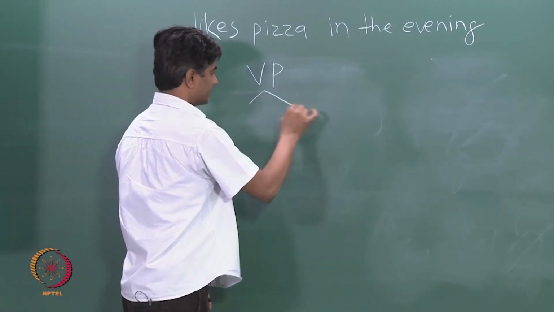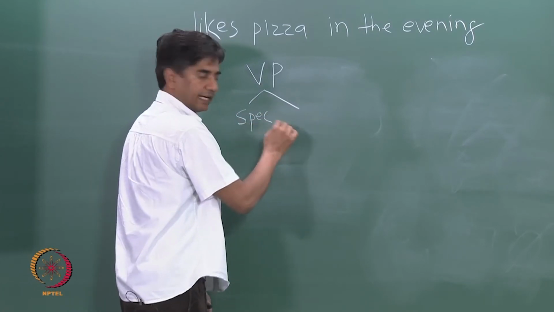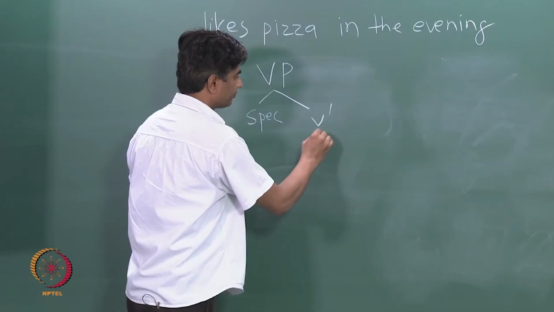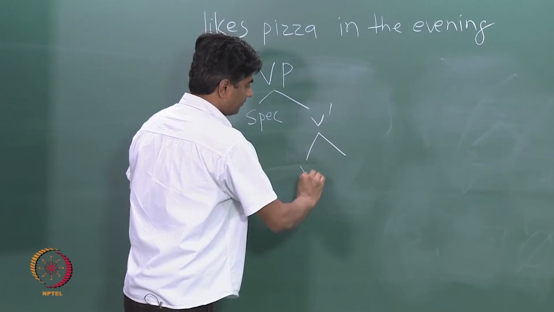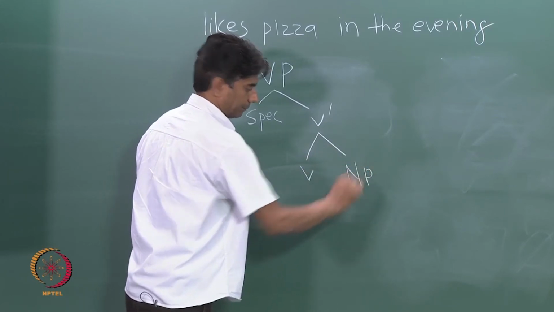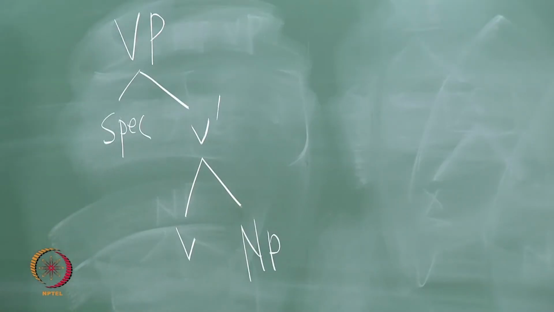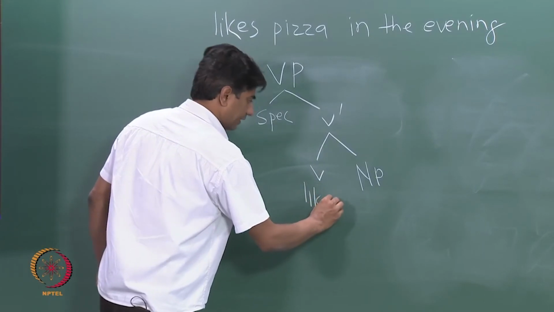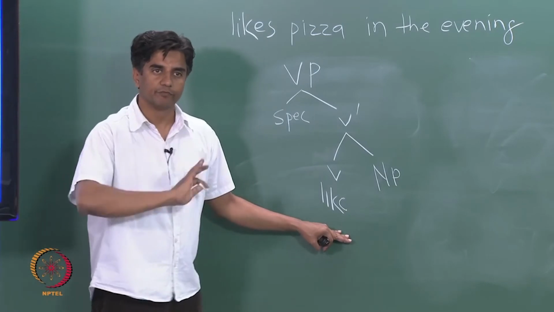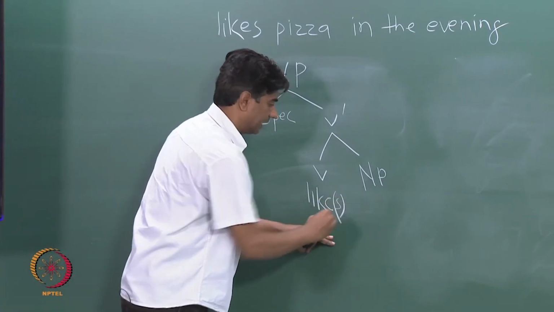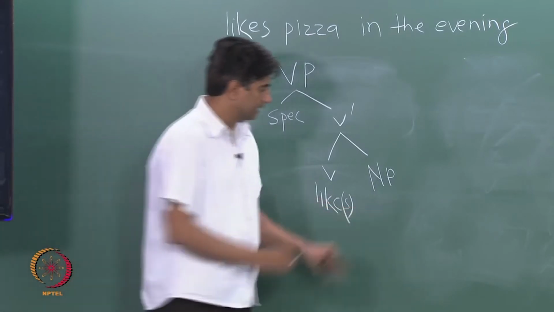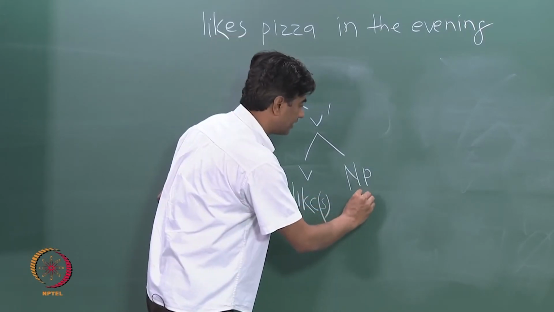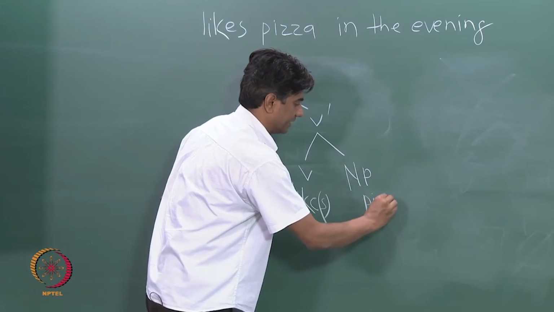We will have a specifier, nice, and then we have here V bar, right? And then we are going to have V and NP. Fine? So we get V is our, it's only like, but for the time being I am putting here as likes, okay? And our NP, again it can be expanded further, but we only have here as pizza.